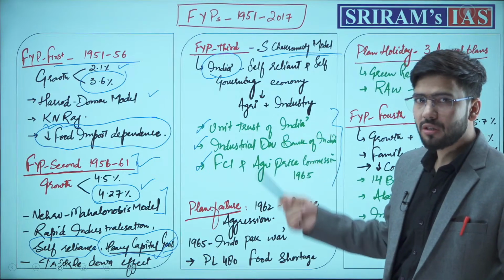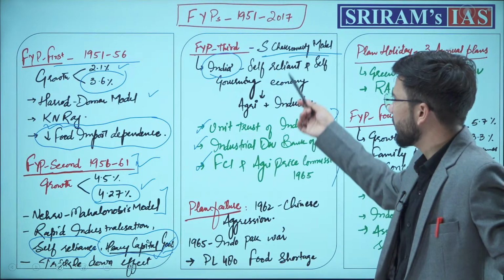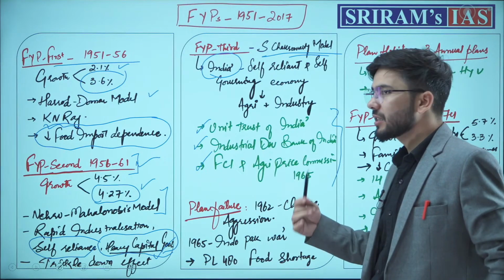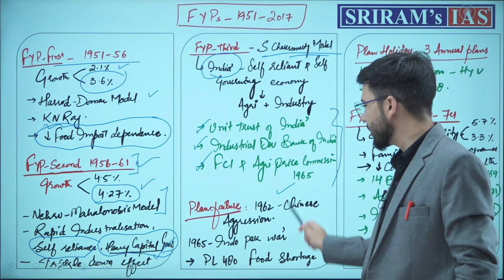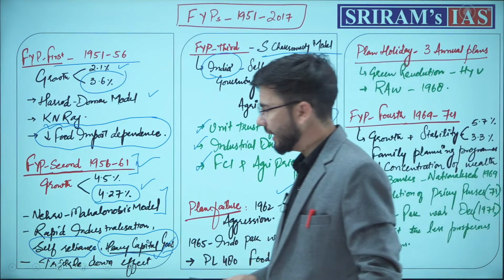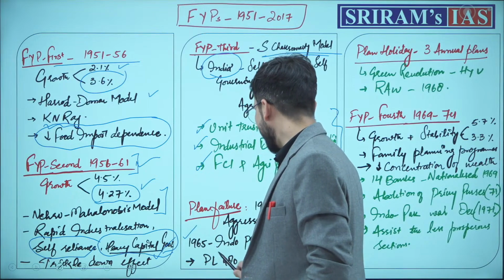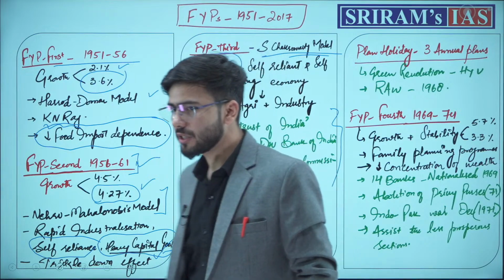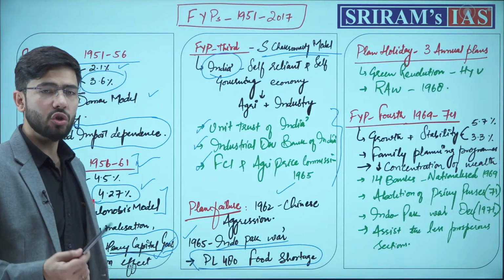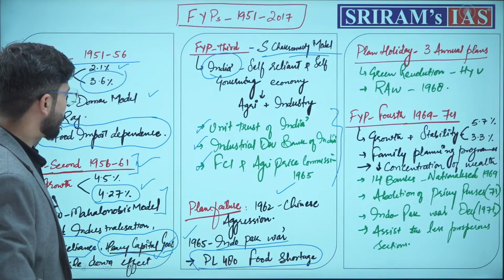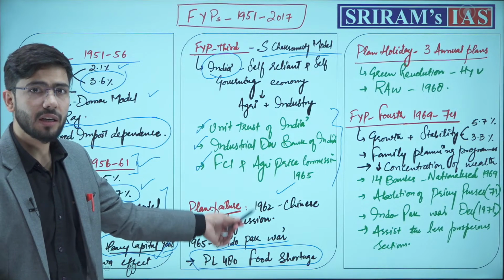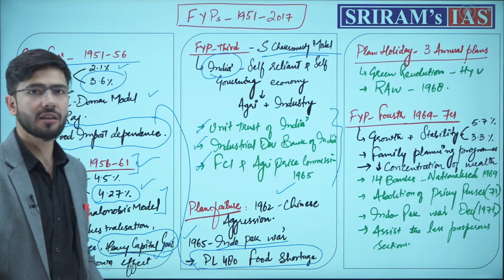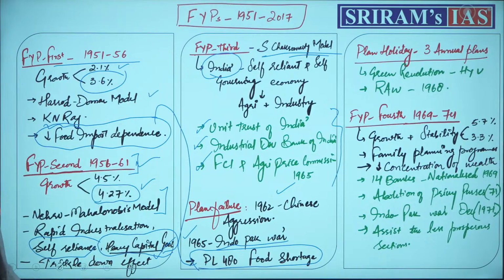However, post the third 5-year plan, what happened was that this plan failed. Why did this plan fail? Because there were some events: in 1962 we saw Chinese aggression along the LAC, in 1965 the Indo-Pakistan war, and we also saw the PL 480 food shortage. From the first plan, we were focusing on food import dependence, but this crisis hit us in the third 5-year plan and it failed the plan.